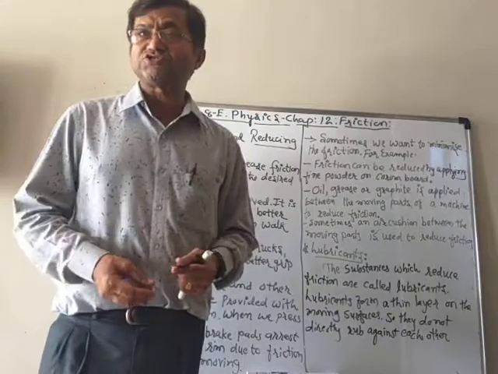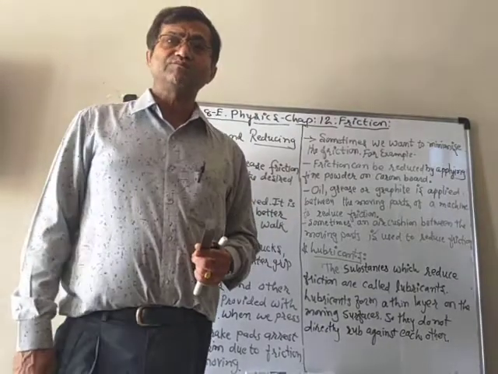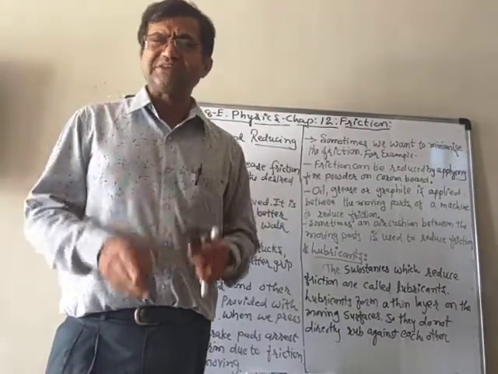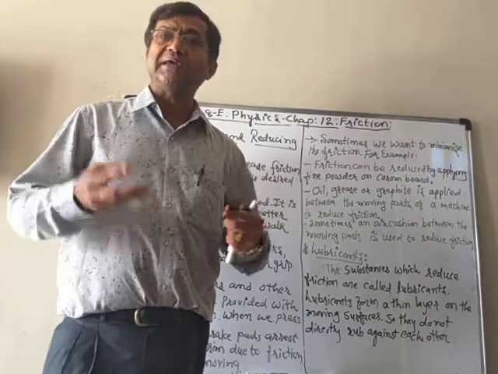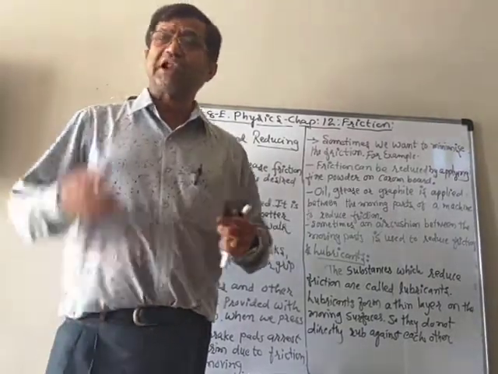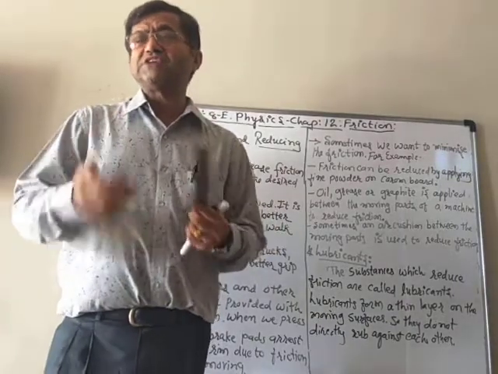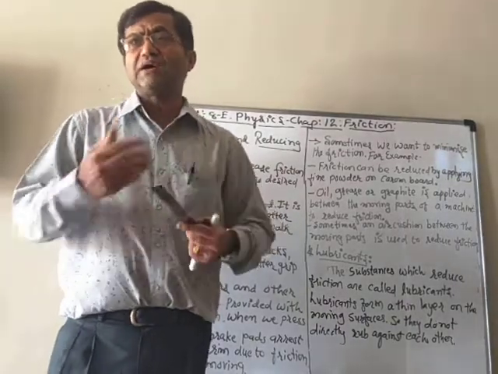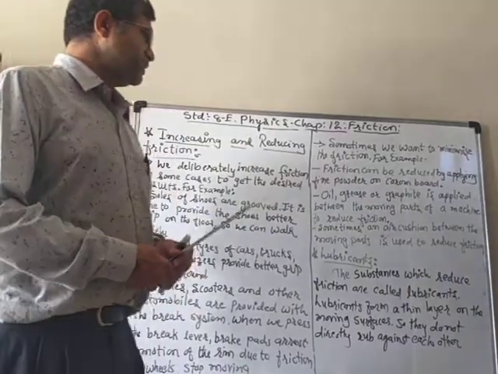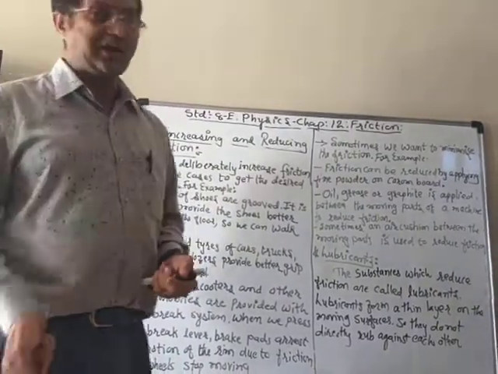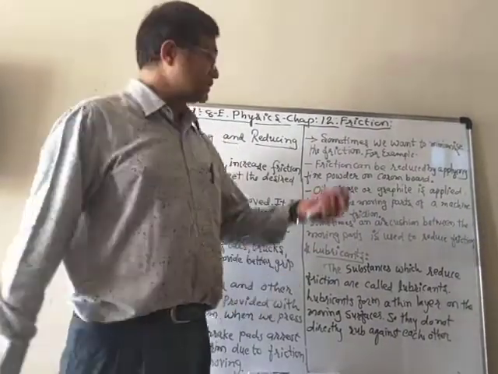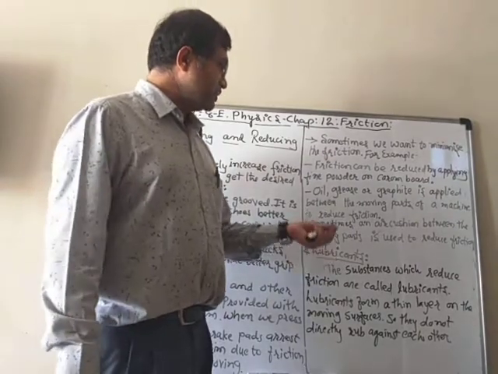Similarly in ball bearings, when the parts are moving. In each machine, like a sewing machine or any machine in the factories, there are lots of parts which come in contact with each other when they are running. In this situation, we have to put either oil, grease or graphite between the moving parts.